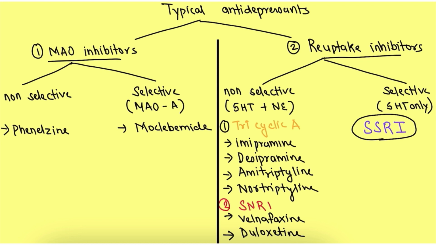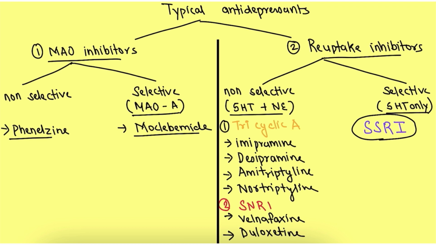MAO inhibitors are divided into non-selective and selective. Non-selective means it inhibits both MAO-A enzyme as well as MAO-B enzyme. The example of non-selective is phenelzine. In selective, it inhibits MAO-A enzyme only, and the example is moclobemide. The second one is the reuptake inhibitor. The reuptake inhibitors are also divided into non-selective and selective. Non-selective inhibits the reuptake of 5-HT and norepinephrine, and selective inhibits the reuptake of 5-HT only.